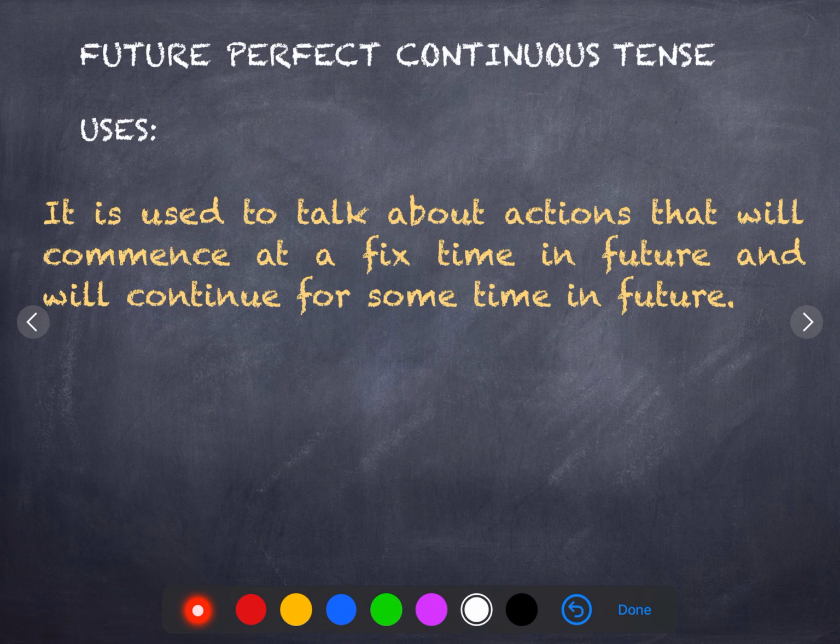Now we have the last one of the series, that is future perfect continuous tense. Its use: first of all, it is used to talk about actions that will commence at a fixed time in future and will continue for some time in future. The work will begin in future and will be continued for some time in future itself. When will this be finished? Not sure.